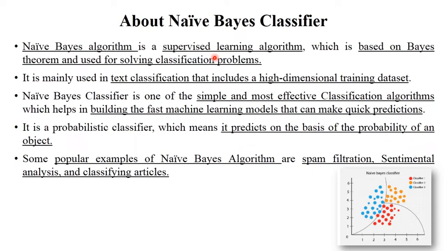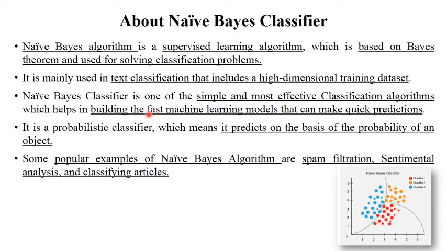Suppose there is one particular data set and in this data set multiple features are given. As per the features, you need to find out the product or the particular object. For this purpose, this Naïve Bayes classification algorithm is used. This algorithm is mainly used in text classification, then object classification as per their features, and it includes high dimensional training dataset.